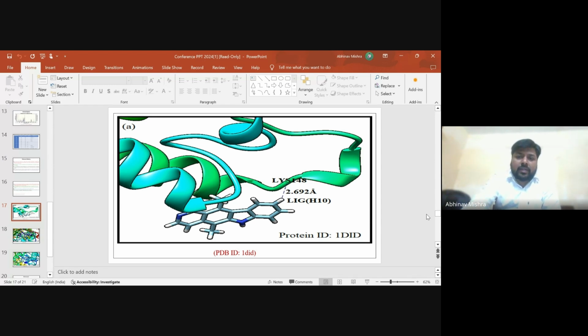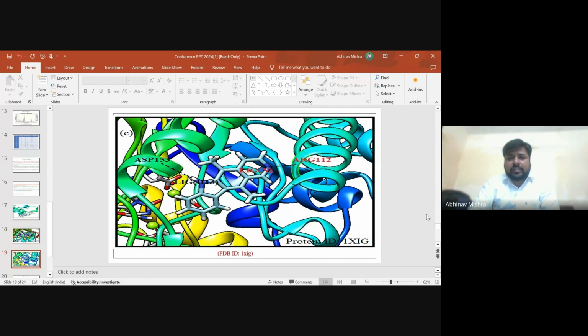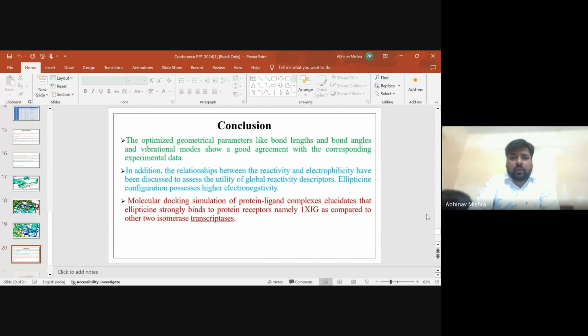This is the receptor site LYS, and this is the smallest distance of the best binding pose, with the interaction distance of 2.692 angstrom. This is the other protein receptor, 2IPI, with ligand interaction. This is 1XIG with the ligand, and 1XIG is better than 1DID and 2IPI.